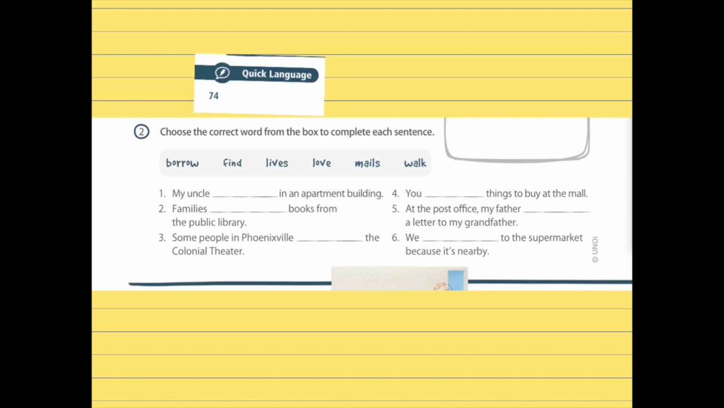Let's go to page number 74, activity number 2. Let's read the instructions. Choose the correct word from the box to complete each sentence. You have these words, and you have to use them to complete the sentence.